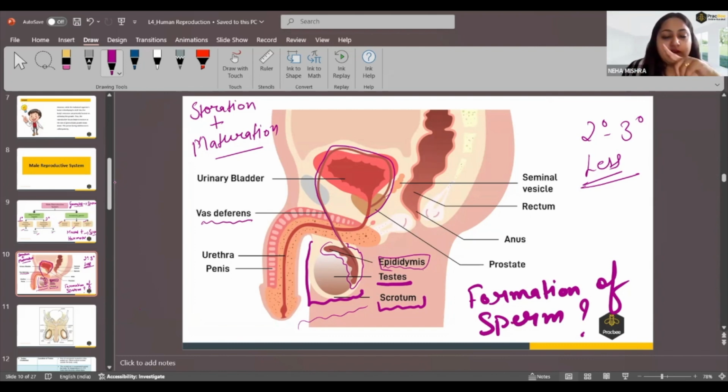And one important note: once the sperm reaches the vas deferens, the male is unable to hold the sperm back. Once the sperm reaches the vas deferens duct, it has to be ejaculated out of the body of the male.